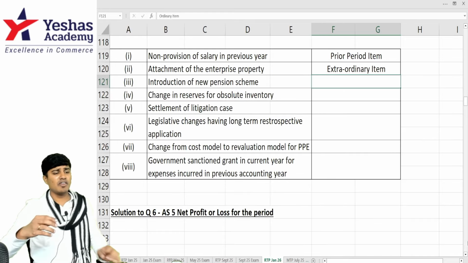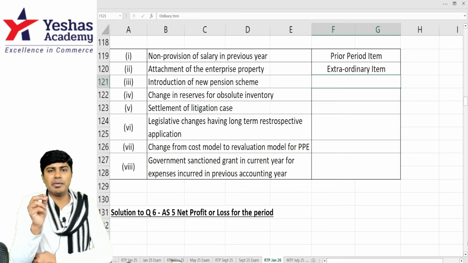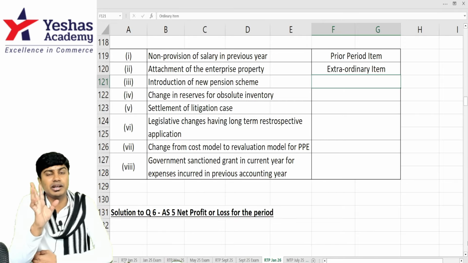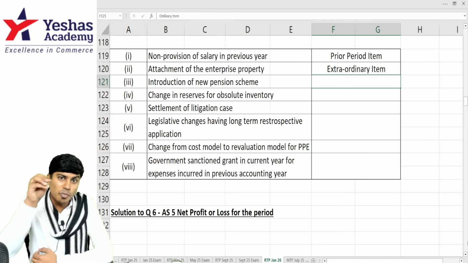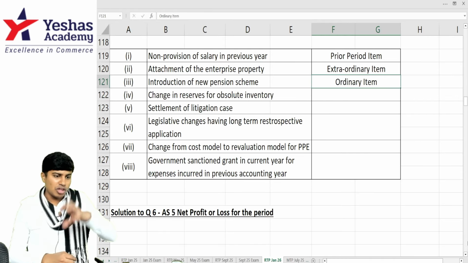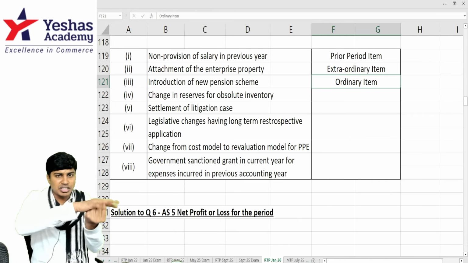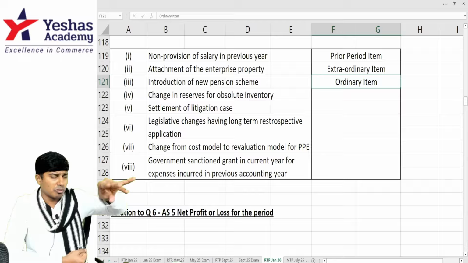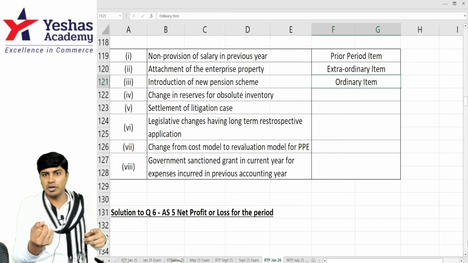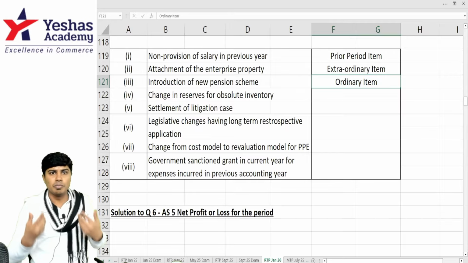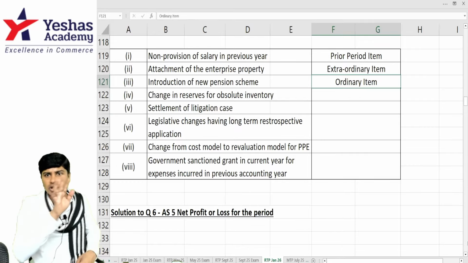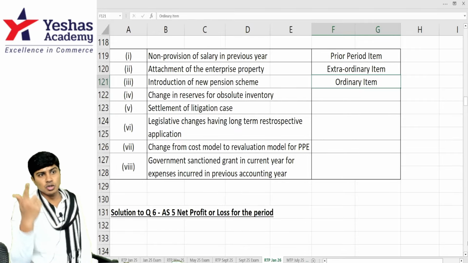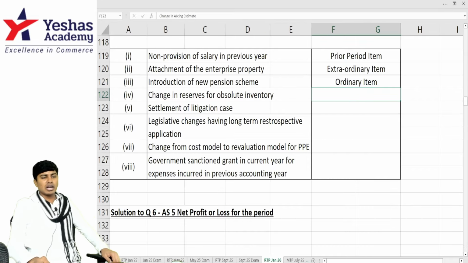The next one, introduction of a new pension scheme. Basically, they're putting a bait on you and making you get tempted to call it change in accounting policy, but you should not eat that bait. This is not change in accounting policy. This is a new policy adopted, so it is an ordinary item. If they already have one pension scheme and shift to another pension scheme, or if they're paying pension ex gratia, or doing it based on some formula and they're changing it to another formula, that will be change in accounting policy. When there is no policy and you introduce a new policy, that is not change in policy, but introduction of a new policy. To call it change in policy, there should be one policy, and it should be replaced with another new policy.